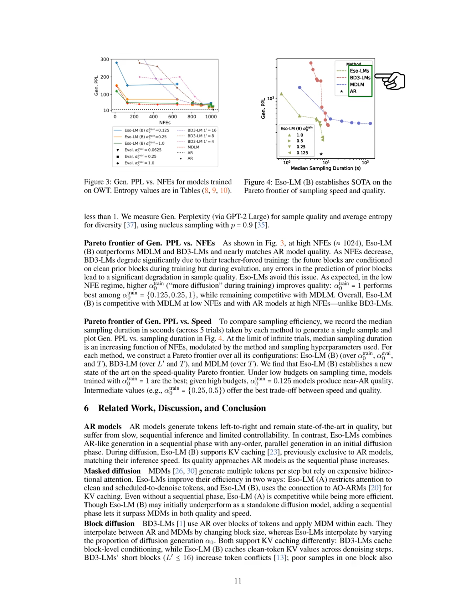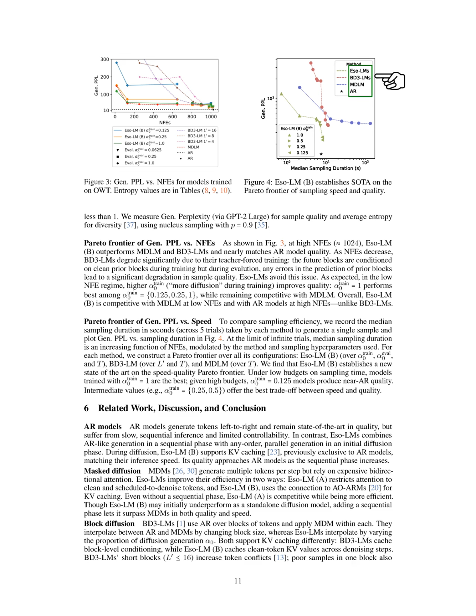However, as NFEs decrease, BD3-LMs experience a significant drop in performance due to their reliance on teacher-forced training. This means that during training, they depend on accurate previous blocks, but any mistakes during evaluation can lead to poor sample quality. Eso-LMs do not face this problem.